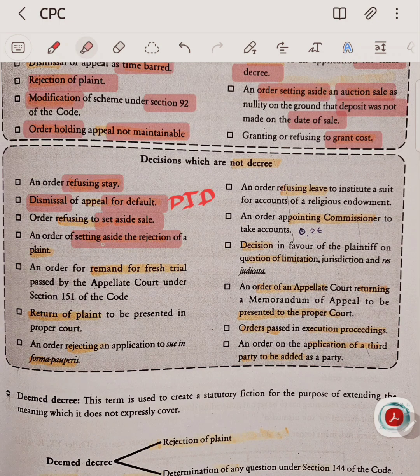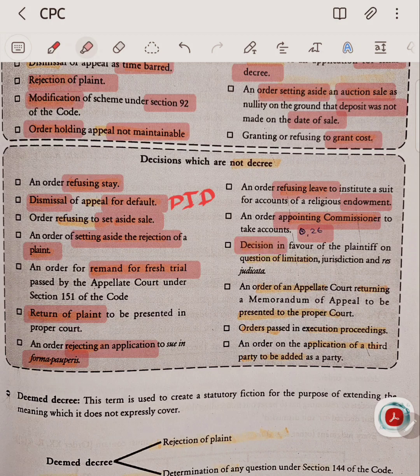Setting aside rejection of plaint, remand for fresh trial, and an order passed by the appellate court under Section 151 of the Code, return of plaint, rejecting an application for suing as a pauper, refusing leave, institution of suit for account of religious endowment, and an order appointing a commissioner to take accounts, Order 26 dealing with commissioner, are not decrees.